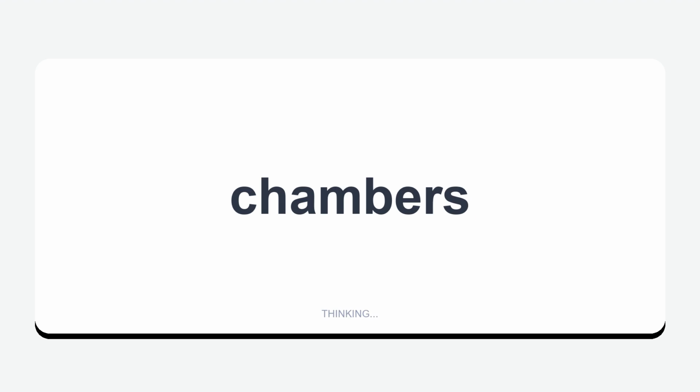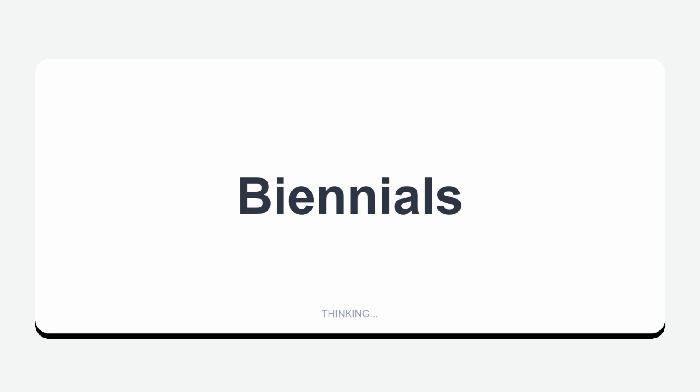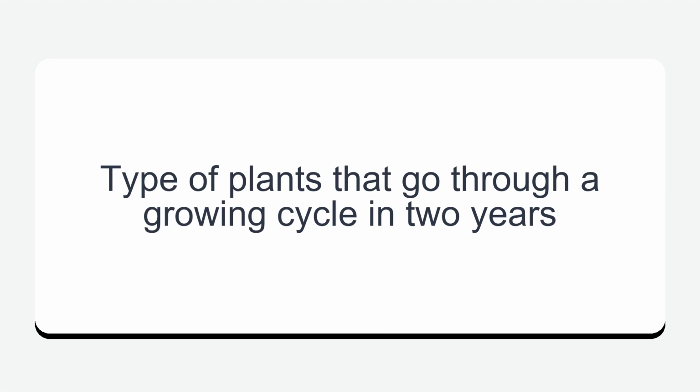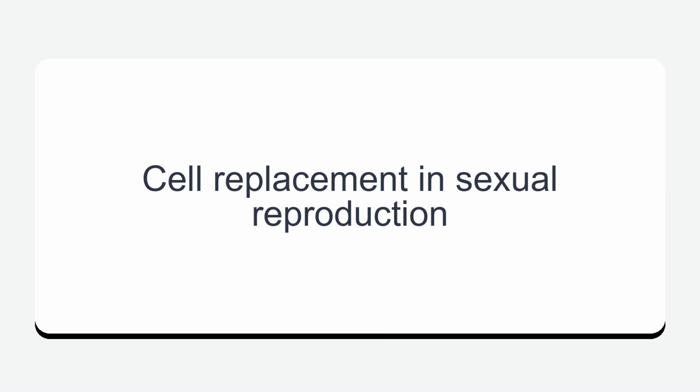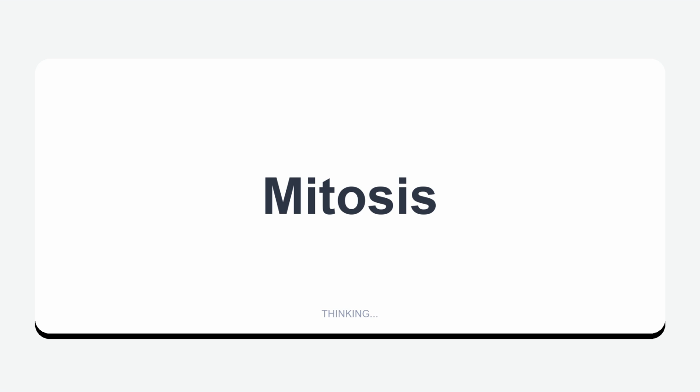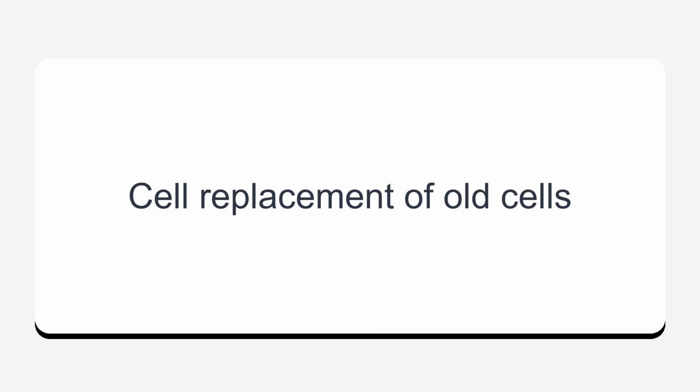Chambers. Four compartments of the heart. Biennials. Type of plants that go through a growing cycle in 2 years. Meiosis. Cell replacement in sexual reproduction. Mitosis. Cell replacement of old cells.